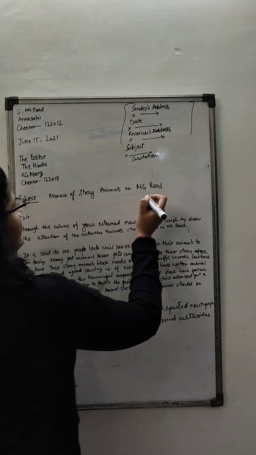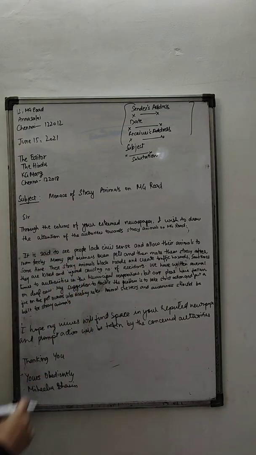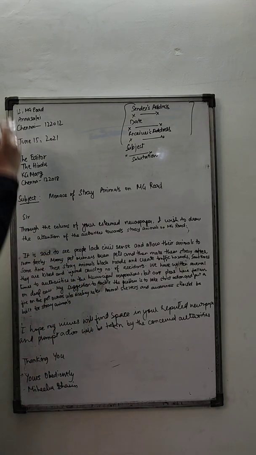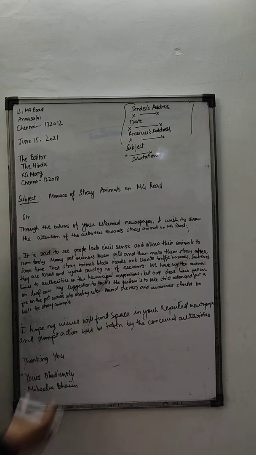I've written it till here, and from the rest I'll just tell you what I've written.